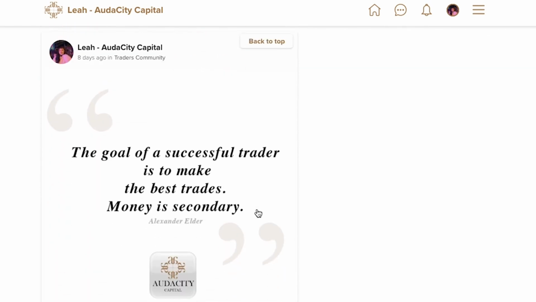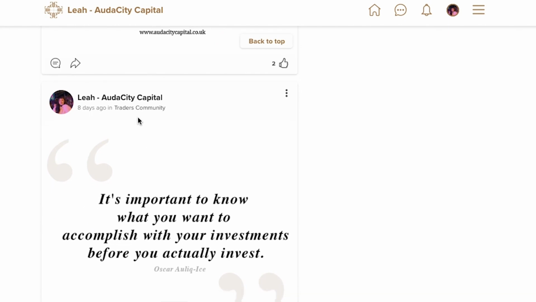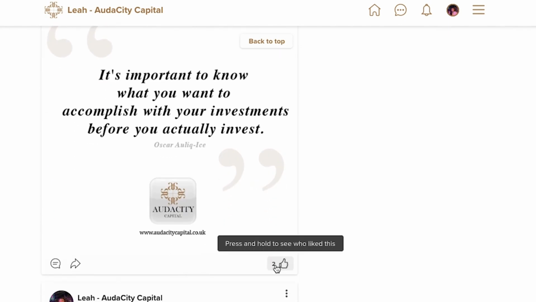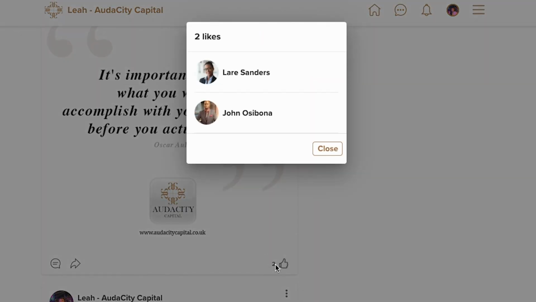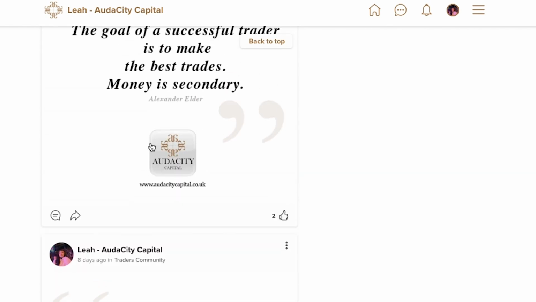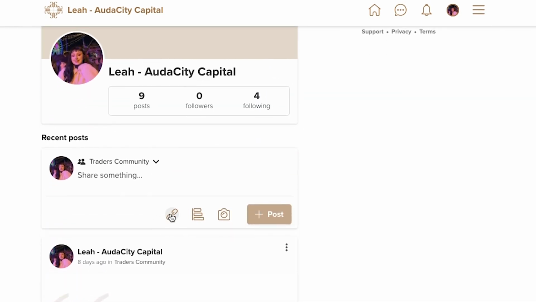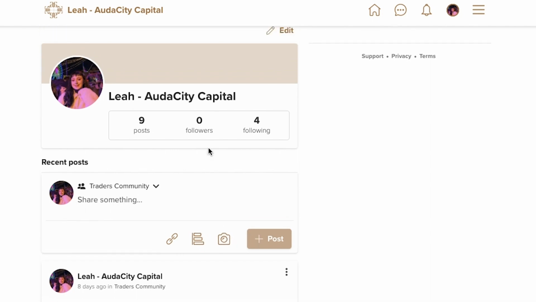If we scroll down, I can see that these are all the posts that I have posted in groups such as Trader Community. I can see who's liked these posts as well by pressing and holding, so I can see that these two people have liked it. I can see who has commented and shared on this. I can also post from here if I would like to, so I can post an attachment, a poll, an image, or just a status.